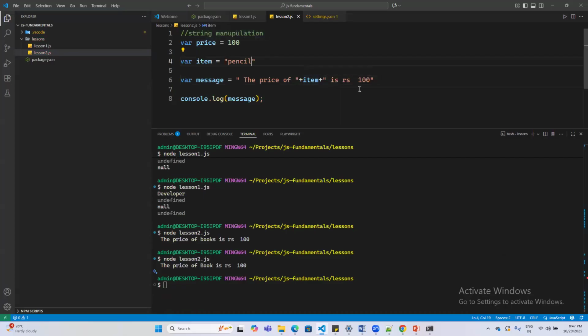Similarly, instead of rupees 100, I can just add the price parameter to it. Again, is rupees becomes a different string, and you are just ending with some value.